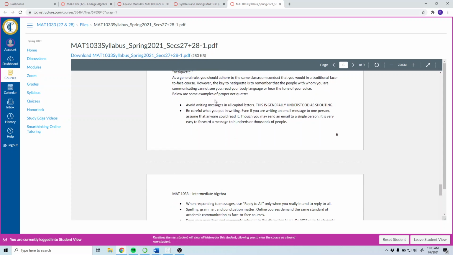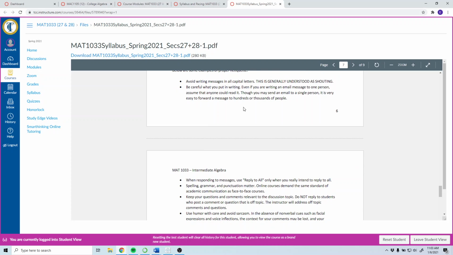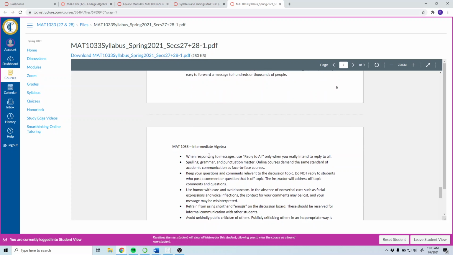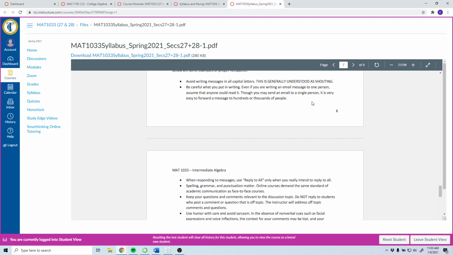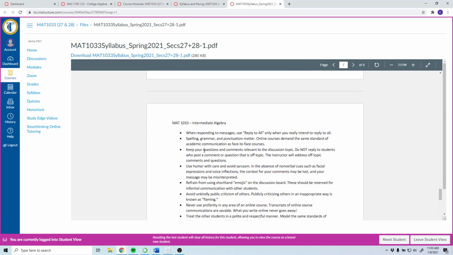You can read this for, in general, when you're dealing with discussion boards. There are some rules to avoid: don't type in all caps, don't use any nasty language, things like that.